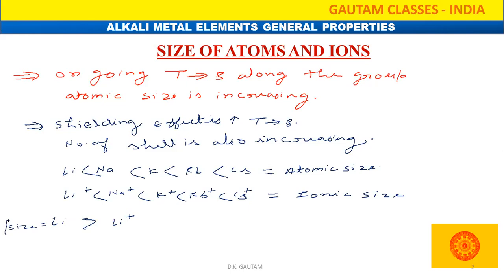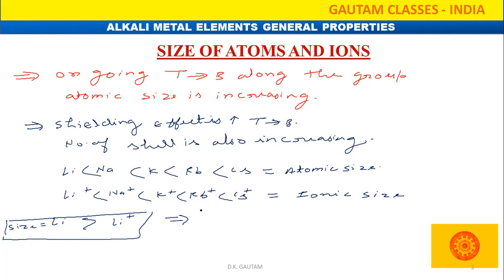From here we can conclude that the atomic size of the parent atom is greater than that of its cation. What is the reason behind it? The cationic size is less than its parent atom.